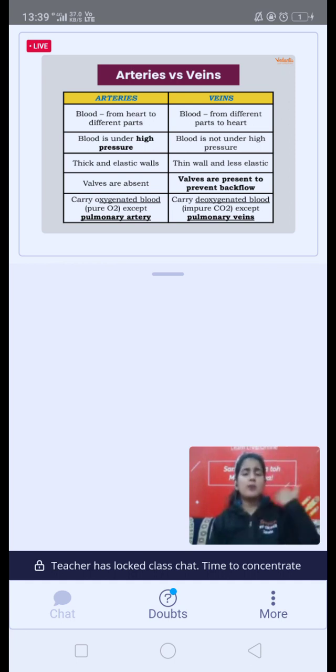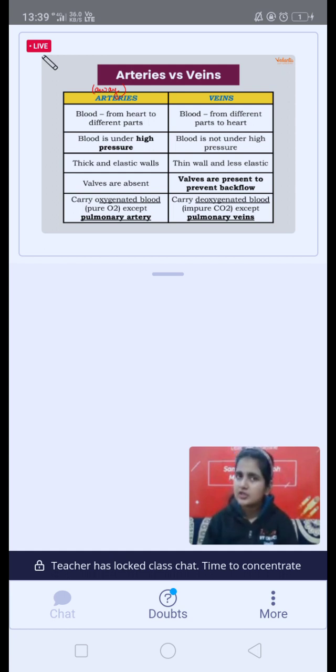वो हमेशा blood को heart से दूर लेकर जाते हैं. They are always going to take the blood away from heart. Okay, away from heart. Arteries का मतलब ही होता है away from heart. So blood is going to come from heart to different parts. Arteries are going to take the blood away from heart to different parts of the body.